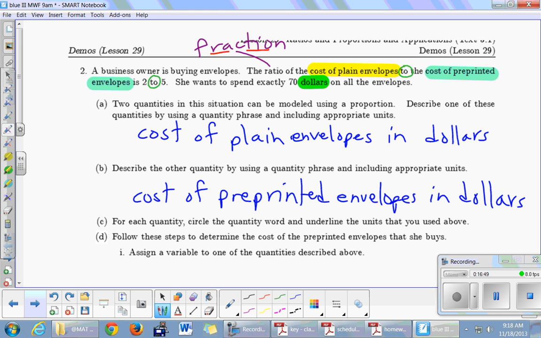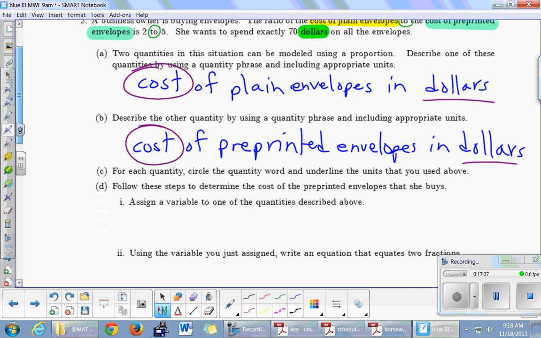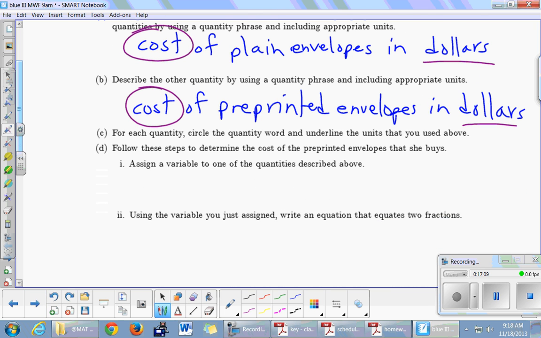We remember which is which. Units is dollars, so we're going to underline dollars in both. The quantity word is cost. That was the thing we were measuring or counting. Good. Okay, Sadie, D.